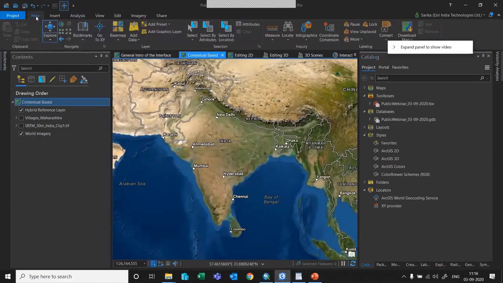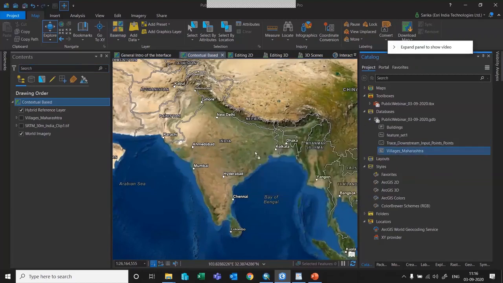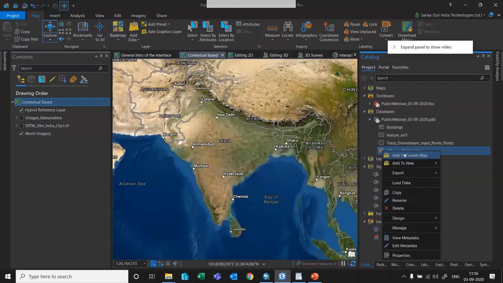And as we discussed, ArcGIS Pro is intuitive, so it will suggest and highlight the tools that can be used for the particular data set. So what you can do is quickly drop down the databases and add the data sets. Either you can drag and drop it into the interface, or you can just right click on it and say add to the current map. Or if you want to add it to a new map, you can say add to the new map.